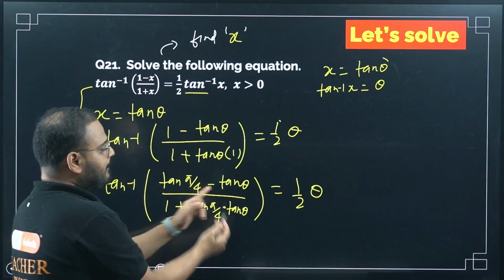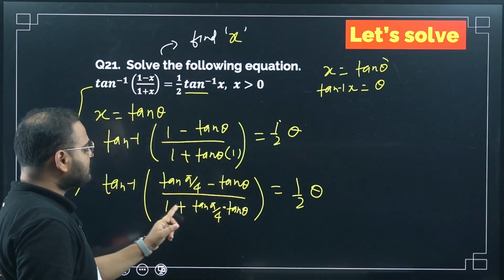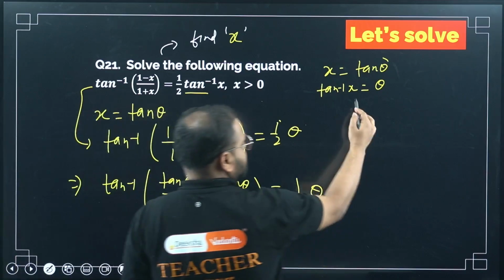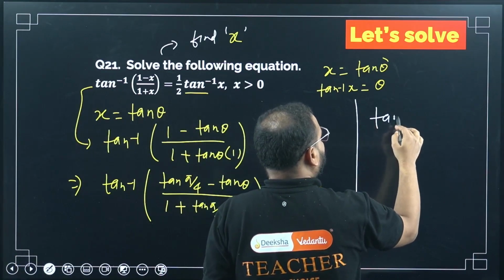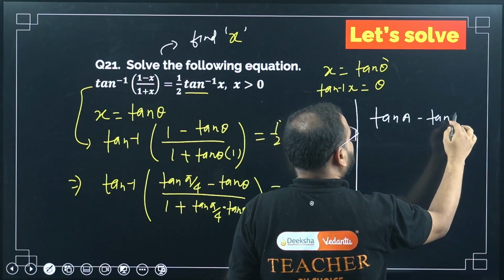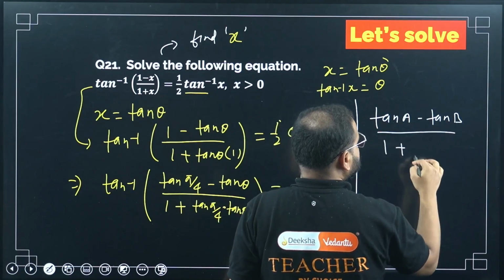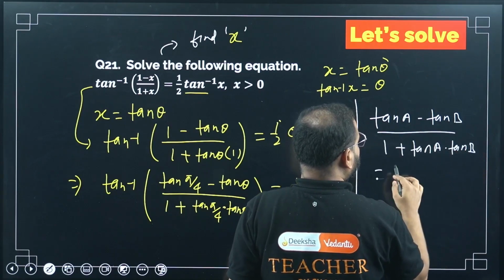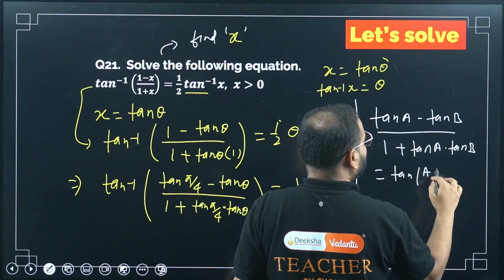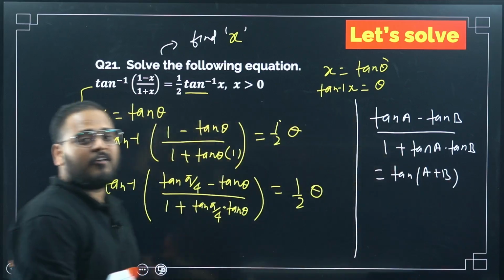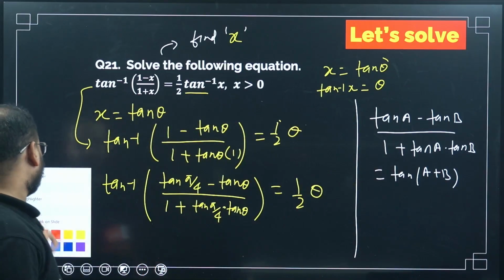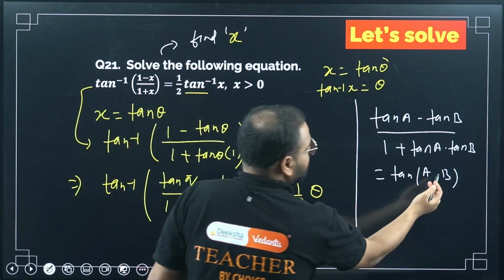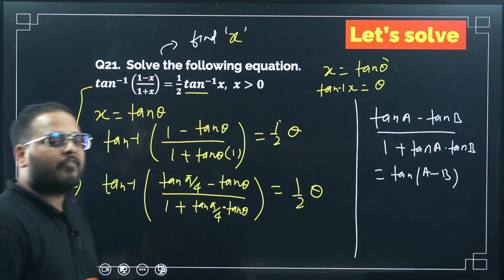Tan of A minus tan of B upon 1 plus tan of A times tan of B. Please see here. Please have a look. I'm talking about this. This is nothing but tan of A plus B, sir? Tan of A plus B, not A plus B. A minus B. One mistake I did. Tan of A minus B. Tan A minus tan B is there, right? Tan of A minus B.